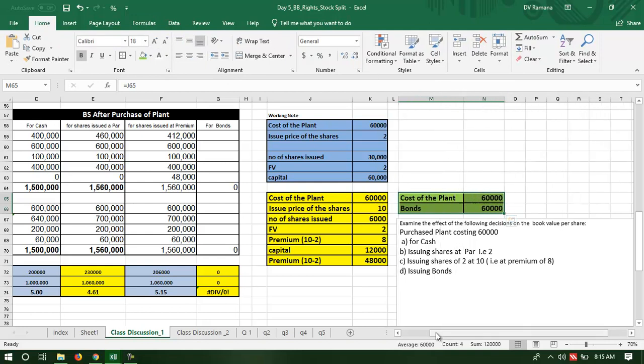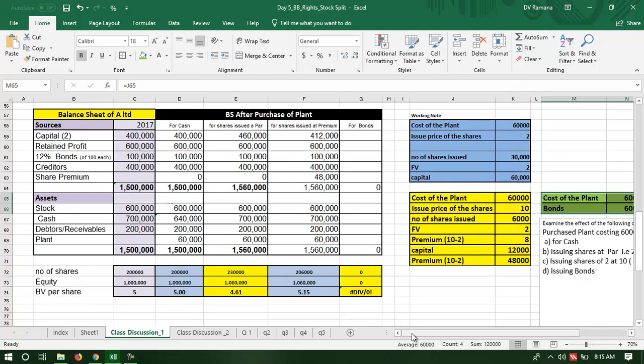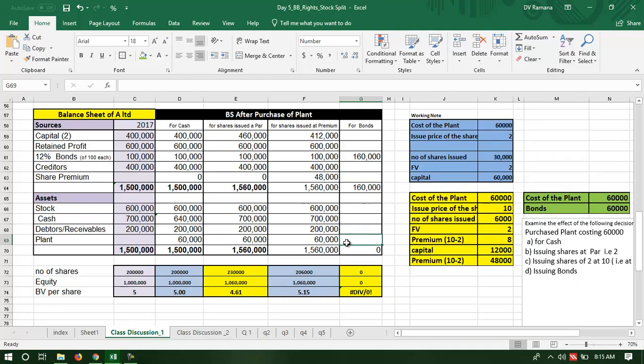So in this case, there is no change in the capital, but the bonds will increase. Bonds will increase by 60,000, and the plant will increase by 60,000.